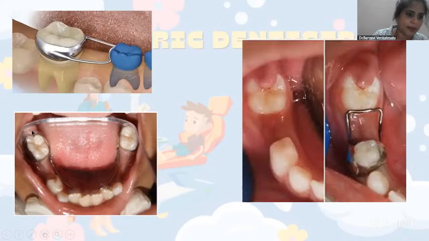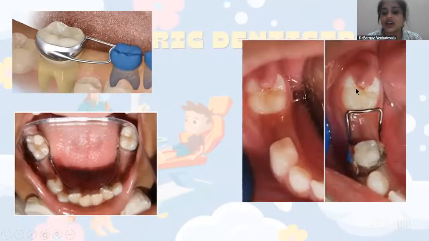See, the band is bonded to your permanent molar. See here in this image, you can see reverse band and loop, right? This is also a clinical case of reverse band and loop, where they have given the reverse band and loop, but here you have a permanent, like erupting molar. At least your permanent molar is erupting here.